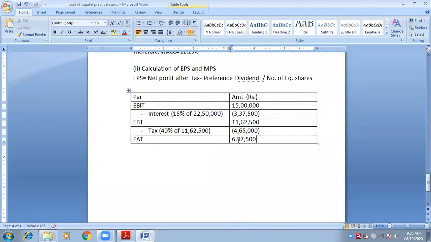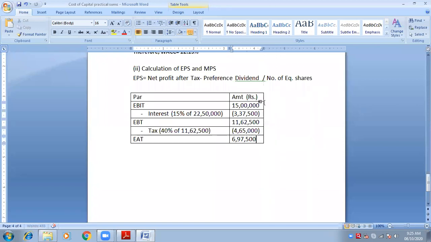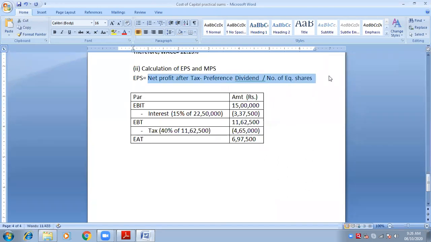Look at the formula of EPS. Earnings means net profit, so net profit after tax. This is the first step that we want in our formula of EPS. Now that we have the answer of net profit after tax, let us solve the formula. I will highlight it for you.